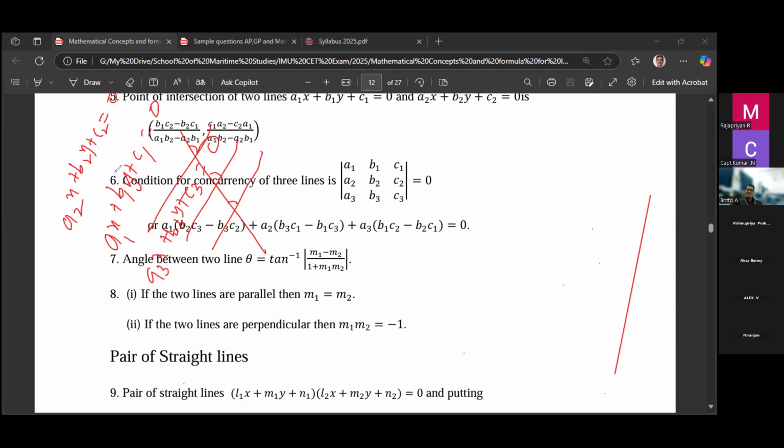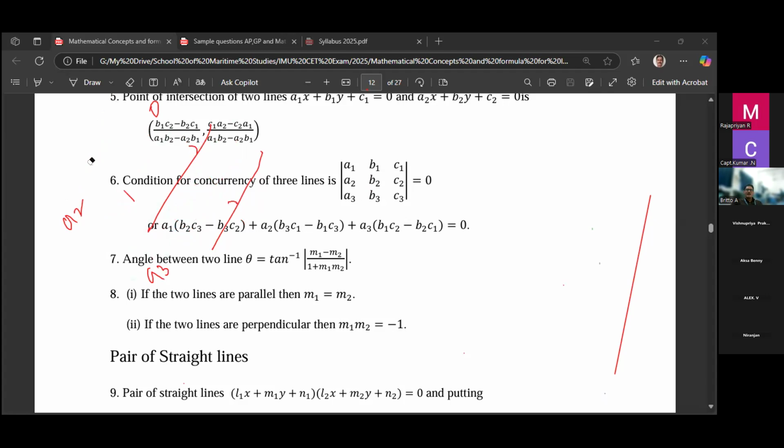When the three lines are parallel or concurrent, the determinant of the coefficients of x, y, and the constant can form a determinant like this. Find the value, which should be 0. If you expand, you get this equation, right?